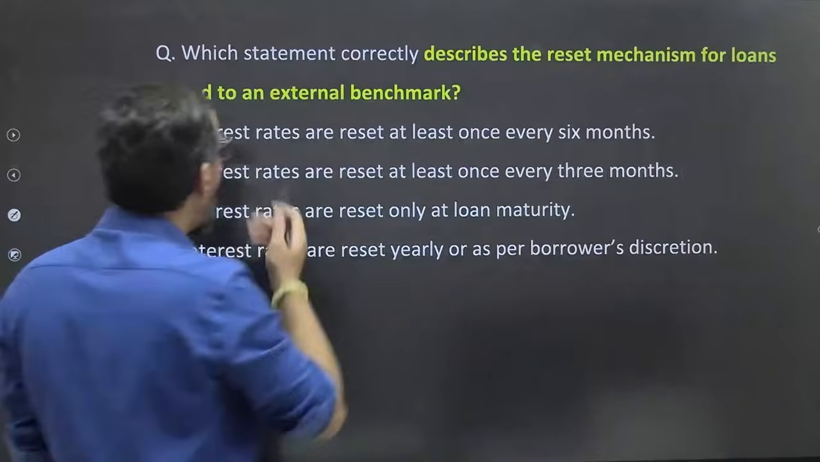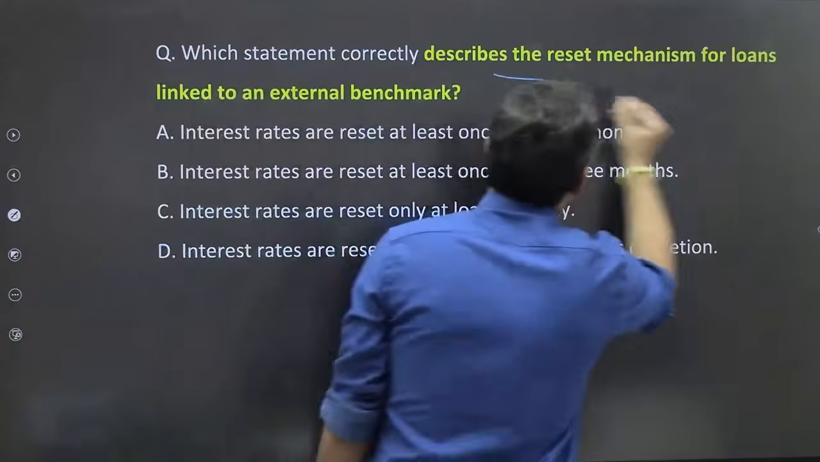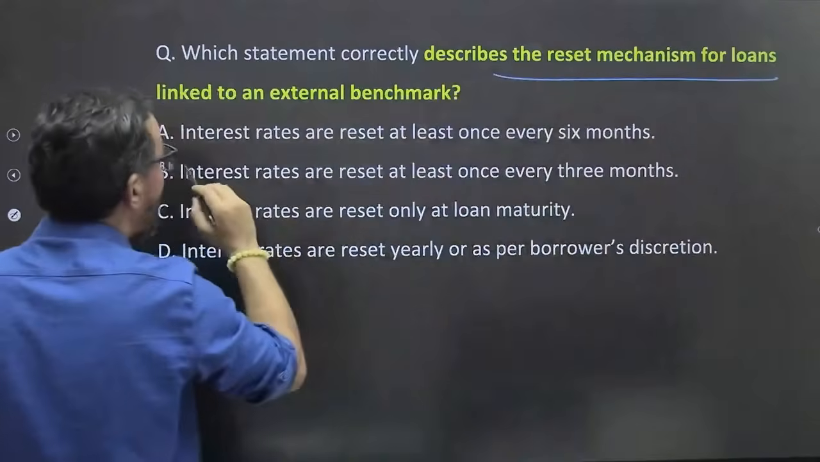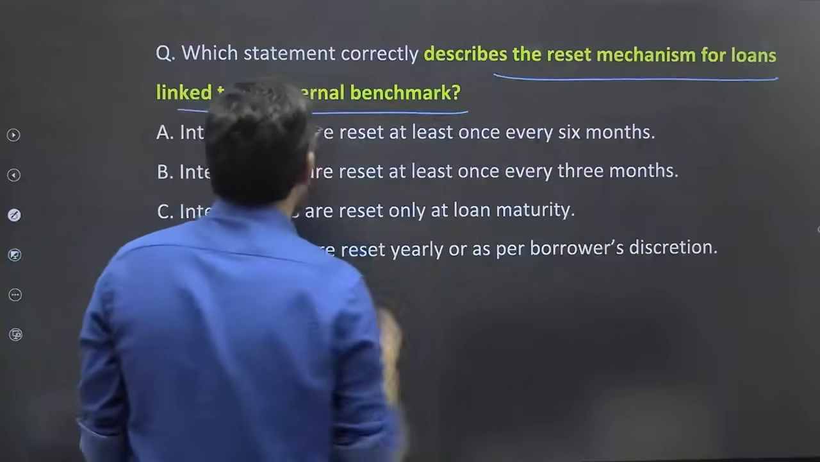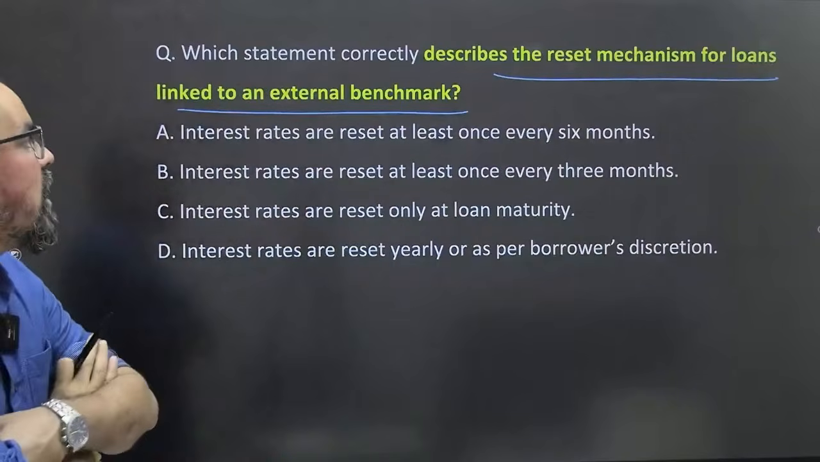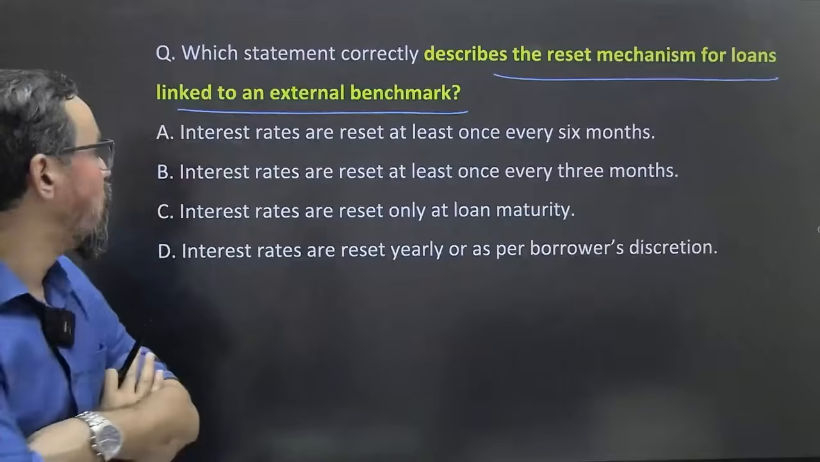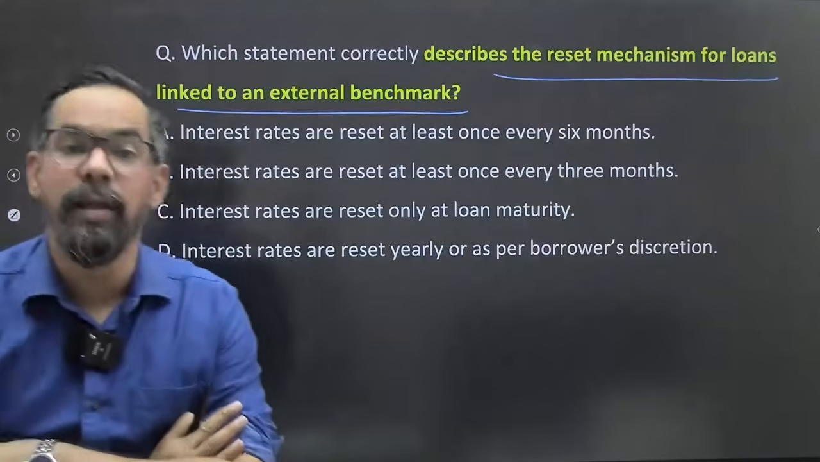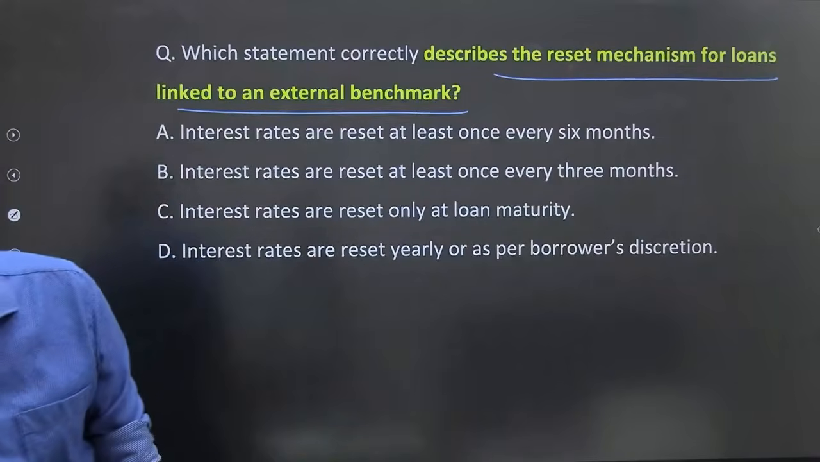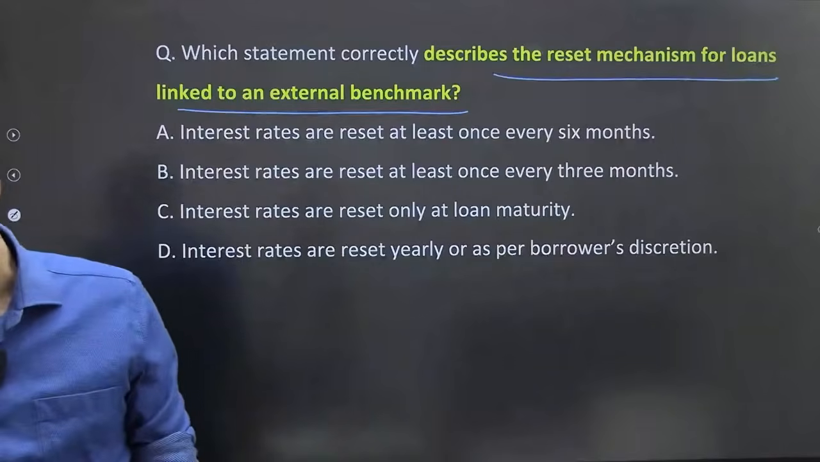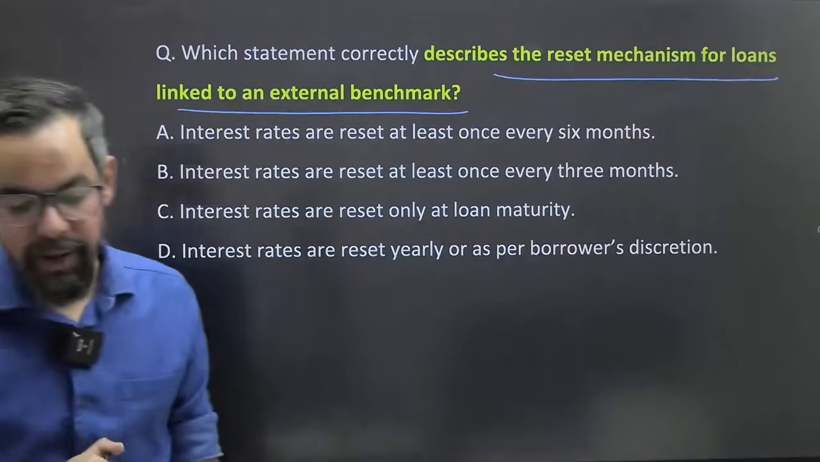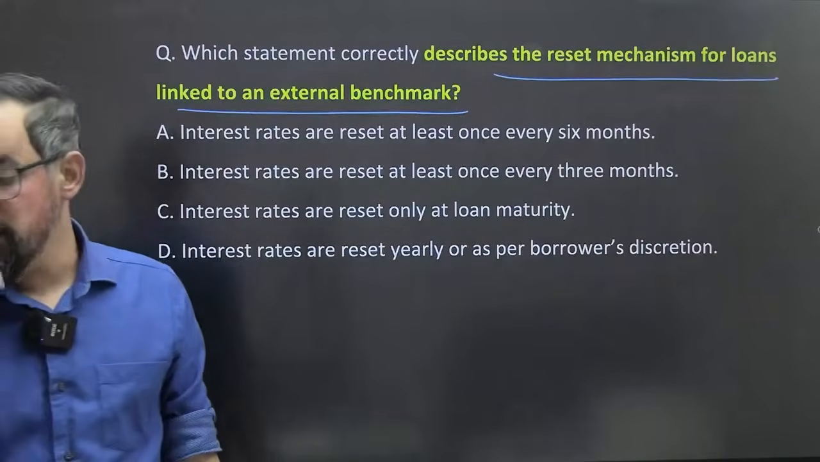Okay, next one. Which statement correctly describes the reset mechanism for a loan linked to an external benchmark? Reset mechanism for a loan linked to an external benchmark. So what will be your correct answer, everyone? What will be your right answer for this one?